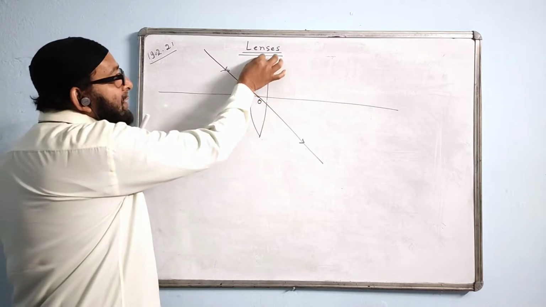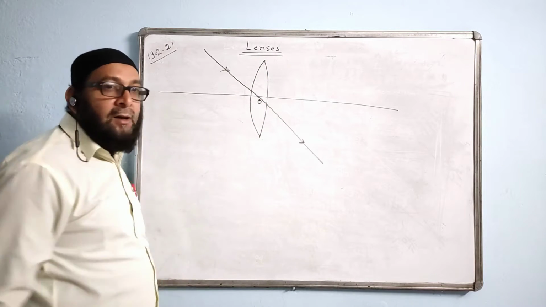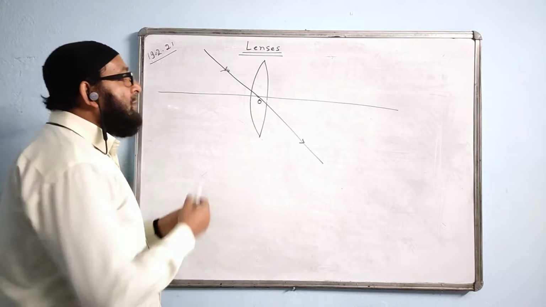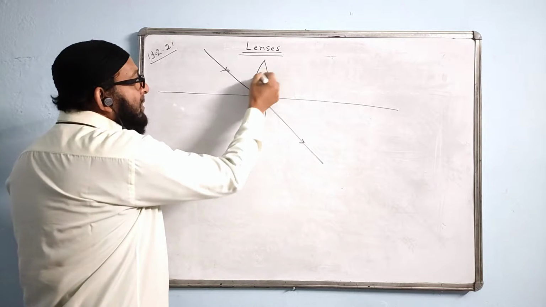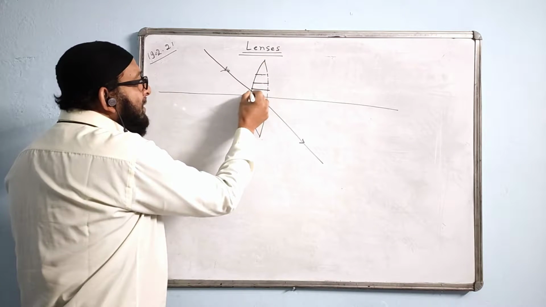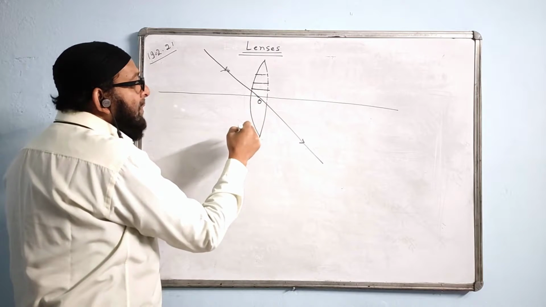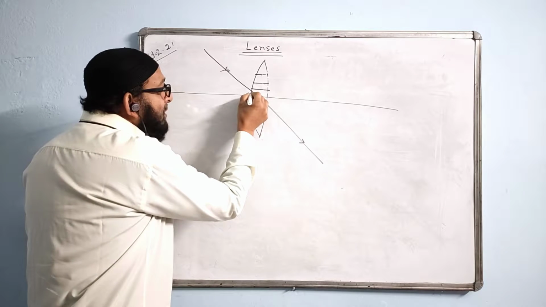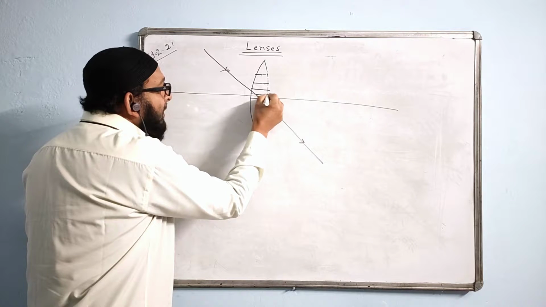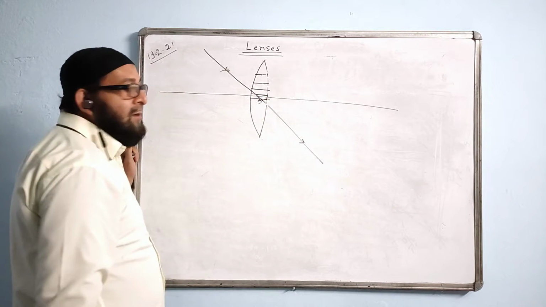Because actually the lens is supposed to be a composition of prisms. If you see like this, a prism. Like this also is a prism. Like this, everywhere it is behaving like a prism. But the central part of the lens will behave as a very thin rectangular glass block like this.